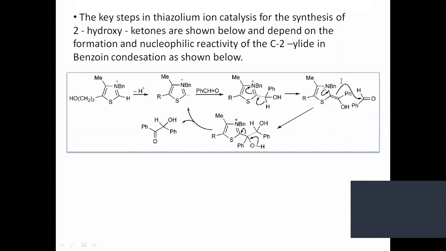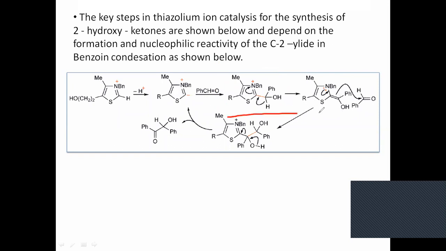So the most important step to be remembered is this one. The H migrating and the double bond forming is a very important, crucial step for the determination of the true mechanism of this reaction. Now see this again, this attacks here.